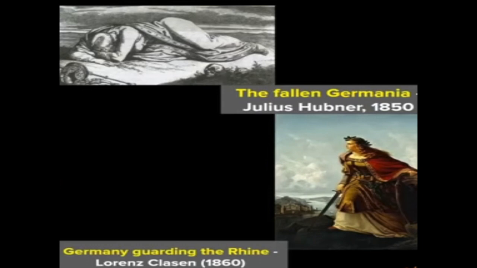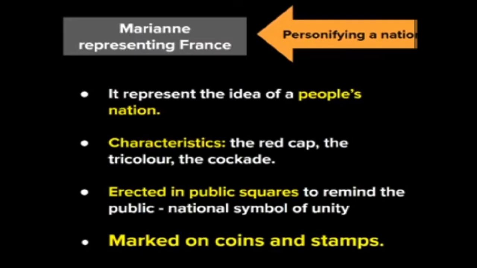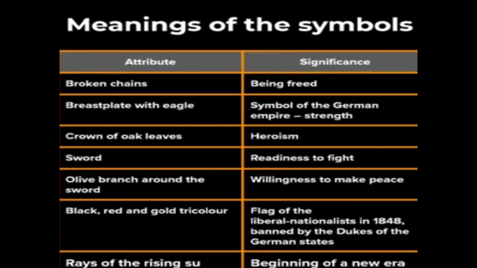3 different figures in paintings have come out, children. First one we have seen is the image painted by Philip Veit, hung from the ceiling of Frankfurt. Next is the fallen Germania, painted by Julius Hübner, and the Germania guarding the Rhine. So, about the question, children, what was the importance of the way in which they were portrayed? In this slide all the points have been given. It represents the idea of the people's nation, the figures erected in the public squares, so that the people get connected. So that slide can be used as all the key points for the question.